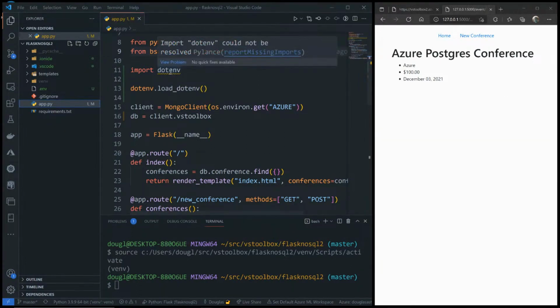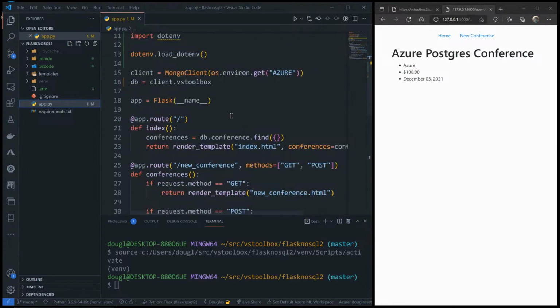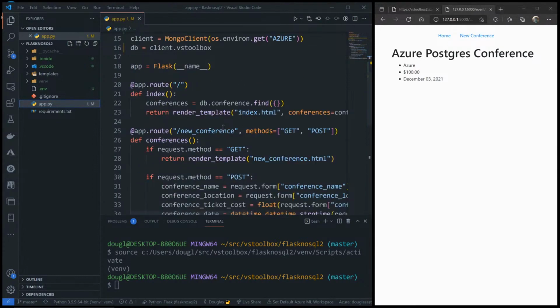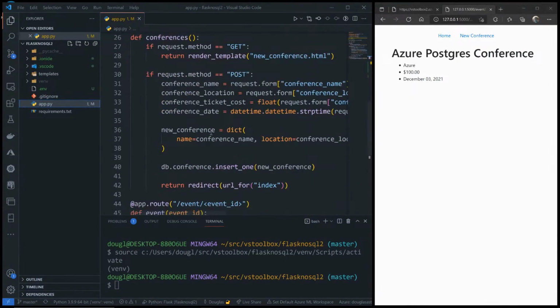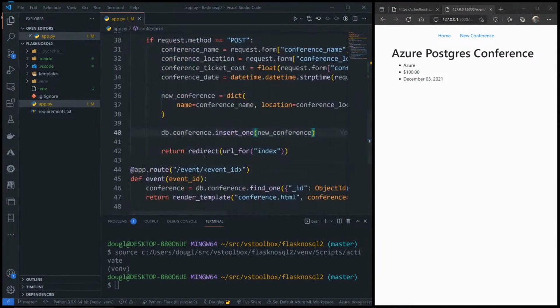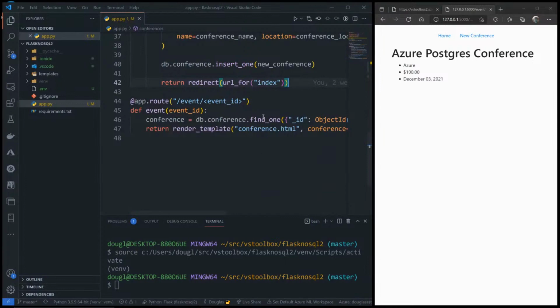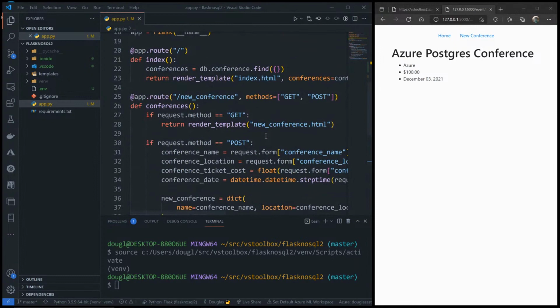For some reason, Visual Studio Code does not like this. It worked fine last night, but this morning it's not working. But at any rate, the routes are exactly the same as I had before. The only difference is the way that I am storing the data. Instead of creating a model object as I had before, I'm just stuffing it into a dictionary, and then insert one, and then down here find one instead of doing some kind of query on a relational database.